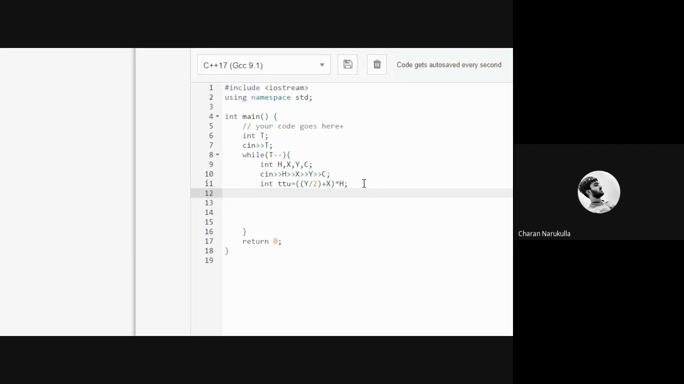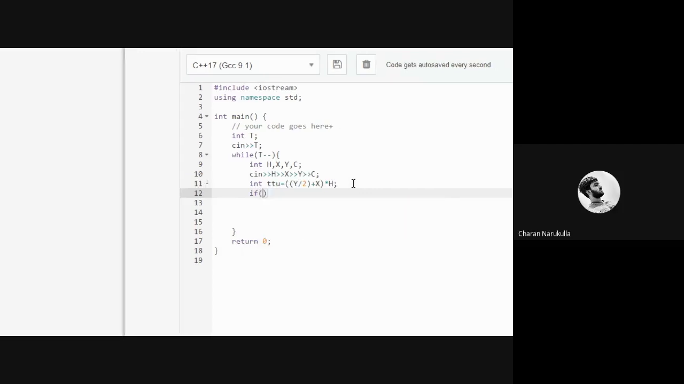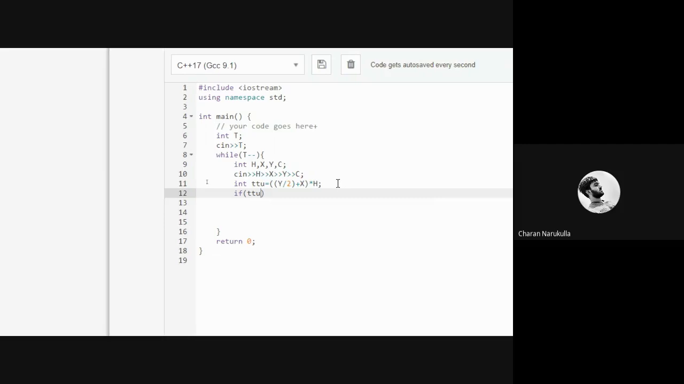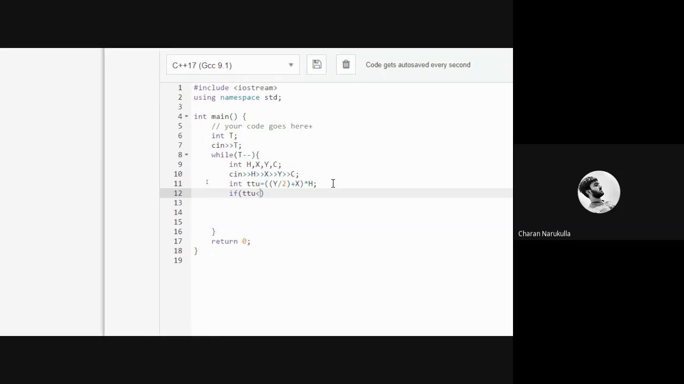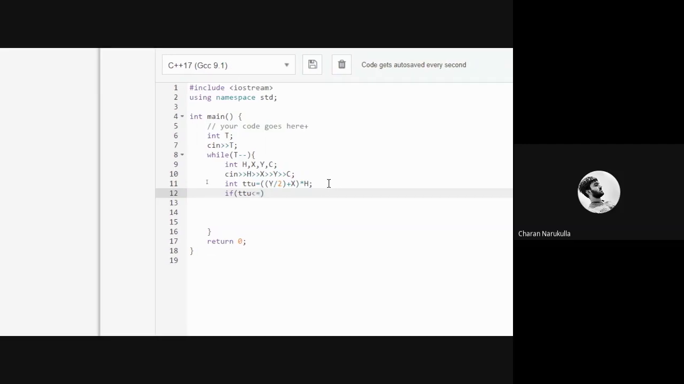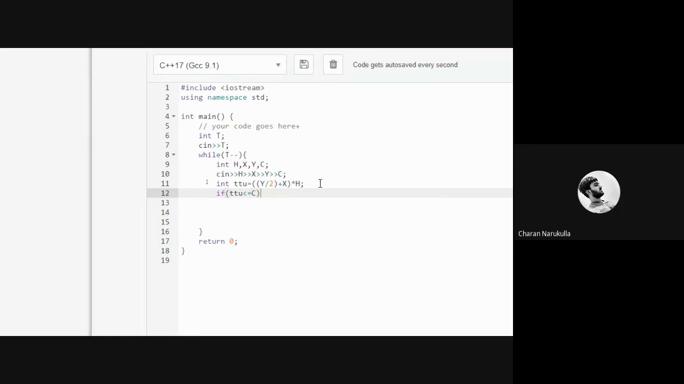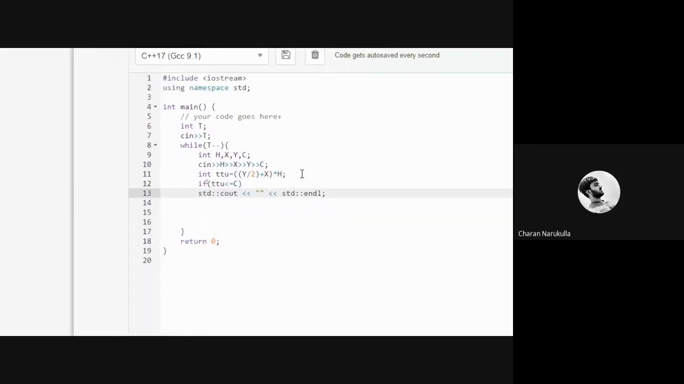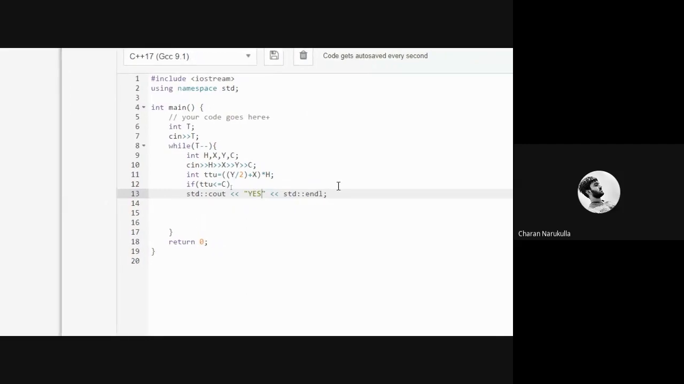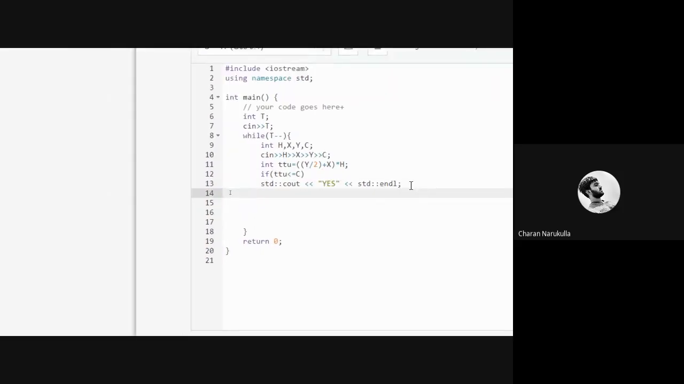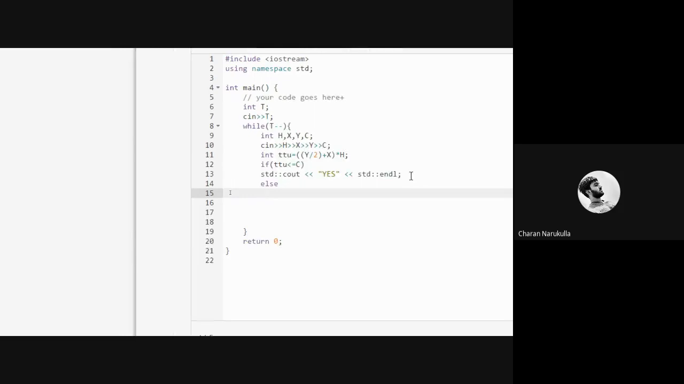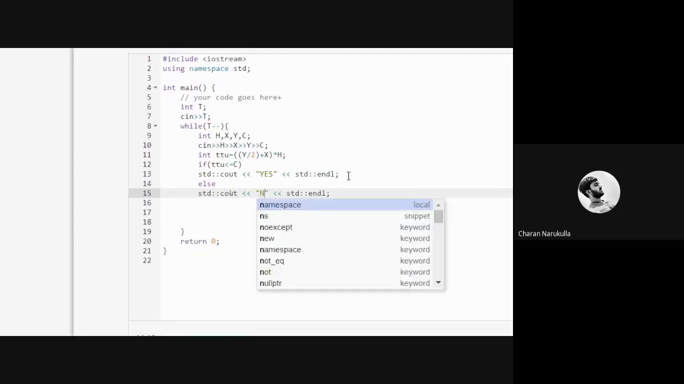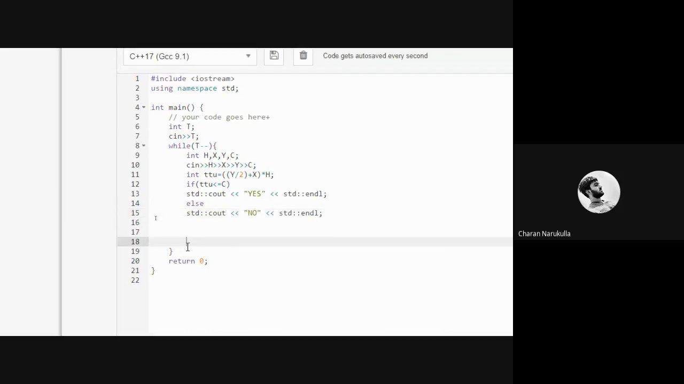Now I'm checking that condition using if total water usage is less than or equal to total water available, then I would like to print yes. Otherwise, I need to print no. So that's it.